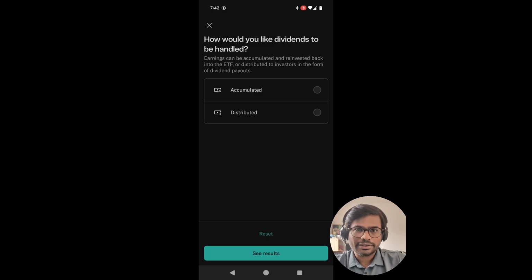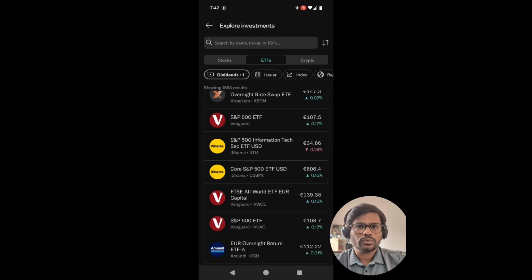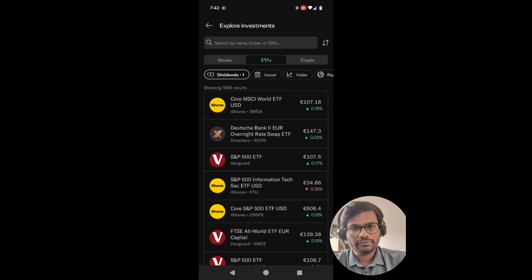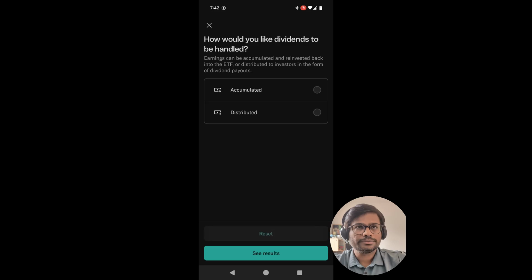Accumulated is where your 10 euros will be reinvested into the same ETF, and you get a fractional portion based on the price levels. That 10 euros is not paid out, but reinvested back into the ETF. So those are two different types of dividend payouts.